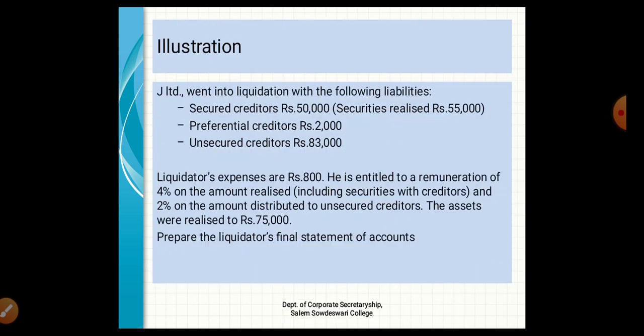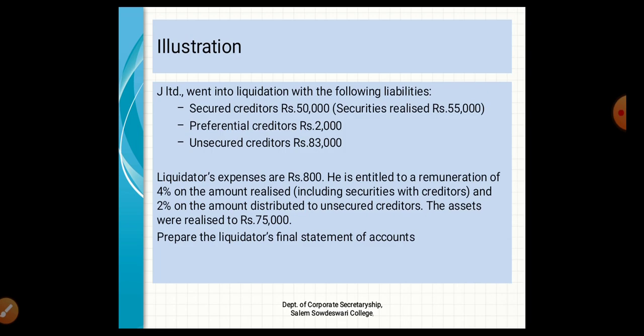J Limited went into liquidation with the following liabilities. The liabilities are secured creditors rupees 50,000 and the securities realized from the secured creditors rupees 55,000, which means the securities has been realized in excess of 5,000 from the secured creditors.